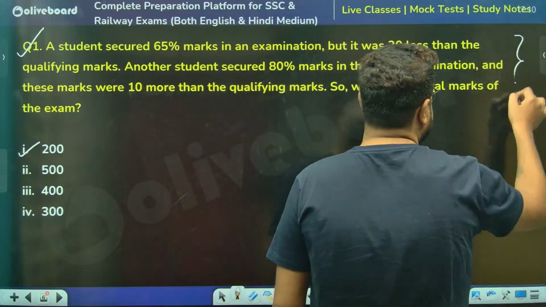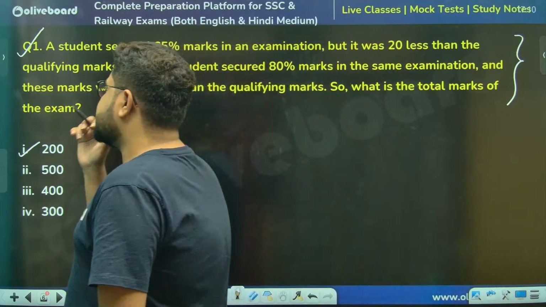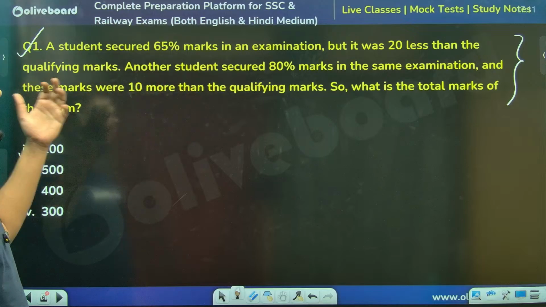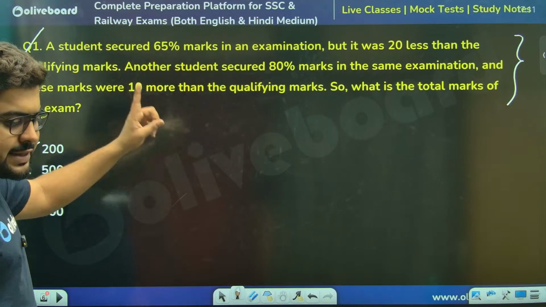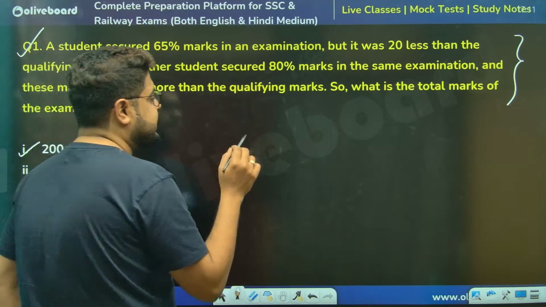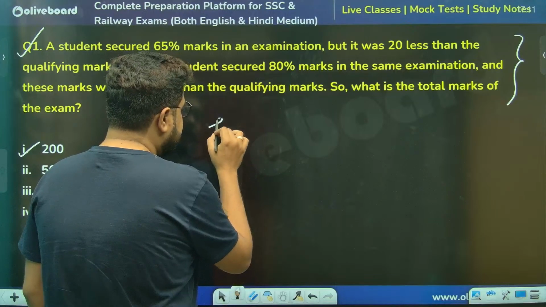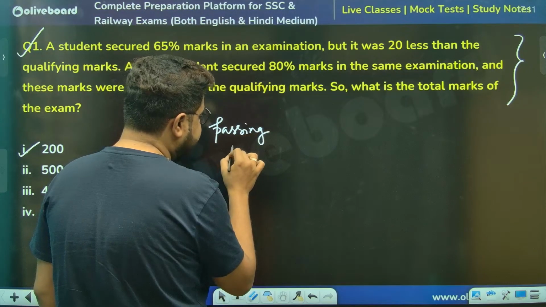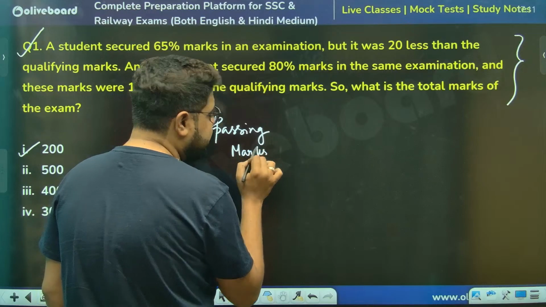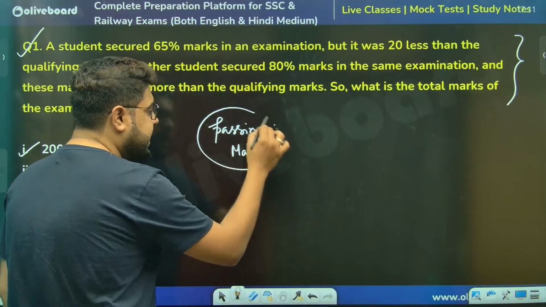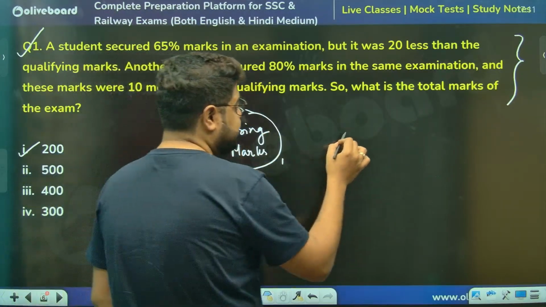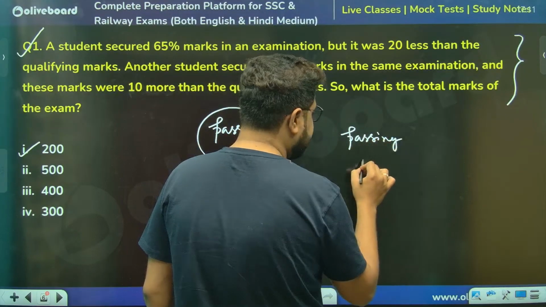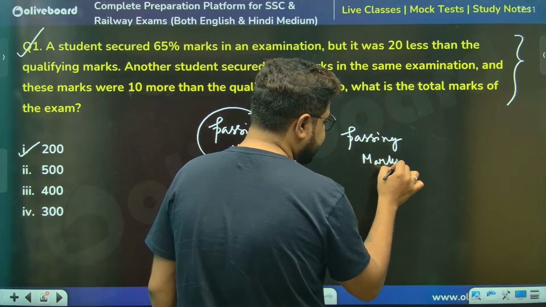Let's see. A student scored 65% marks, but it was 20 less than qualifying. Always in this pass-fail type question, make an equation equating the passing marks or qualifying marks. So the passing marks of the first situation has to be equal to the passing marks of the second situation.